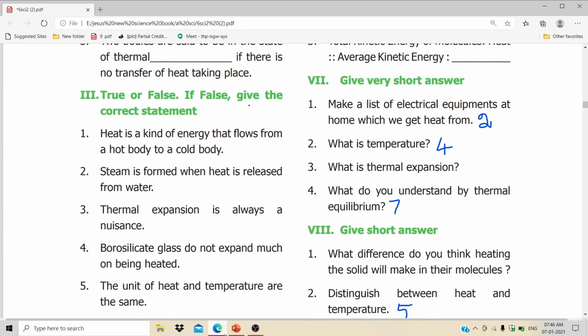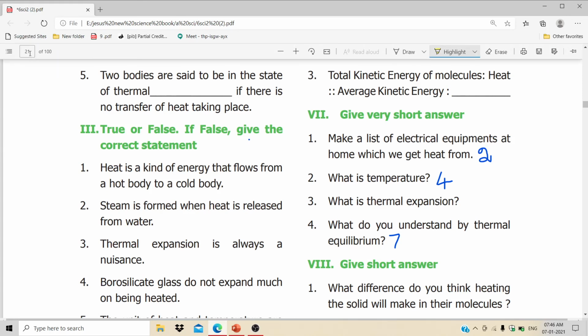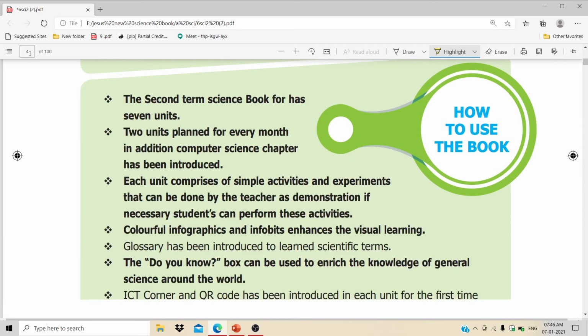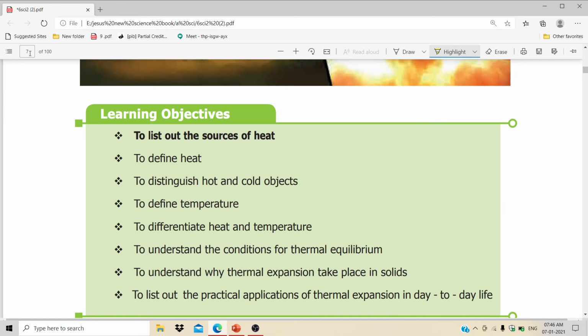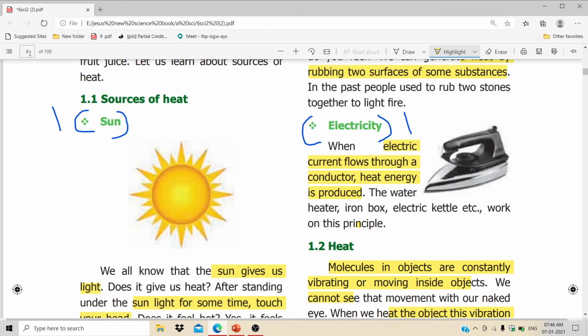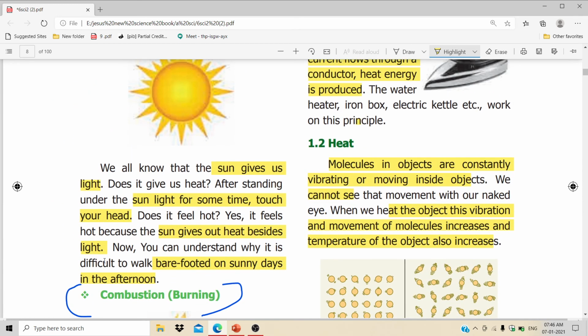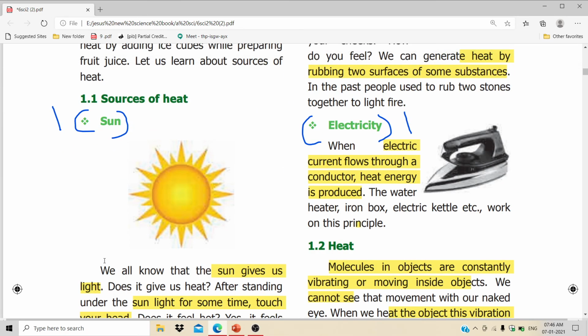Okay, next question, Roman number 7. Give very short answers. Make a list of electrical equipment at home from which we get heat. Page number 2. Mark the source of heat: Sun, combustion or burning, friction, electricity. Only the heading.